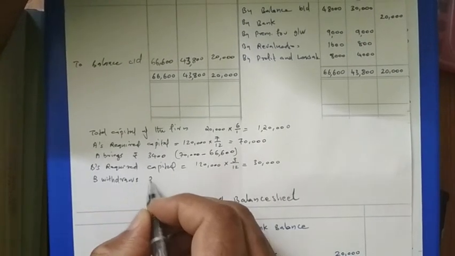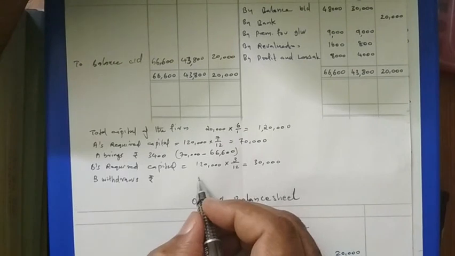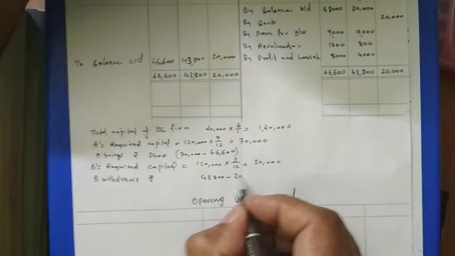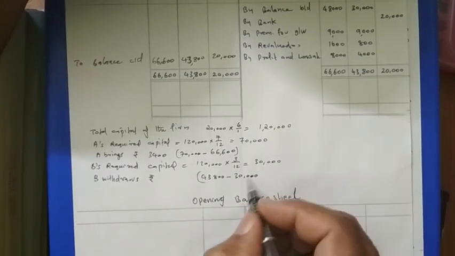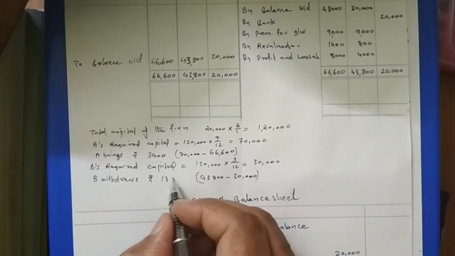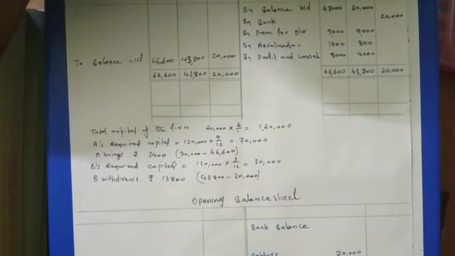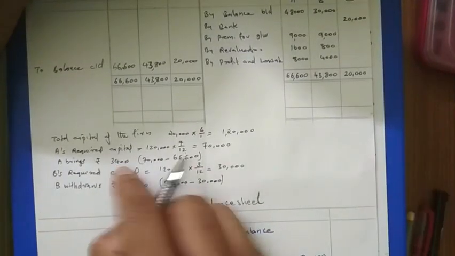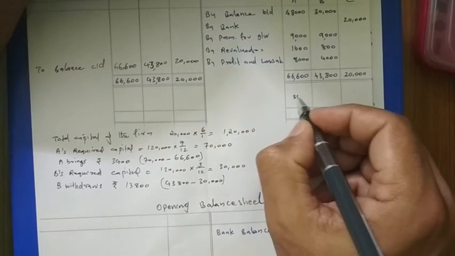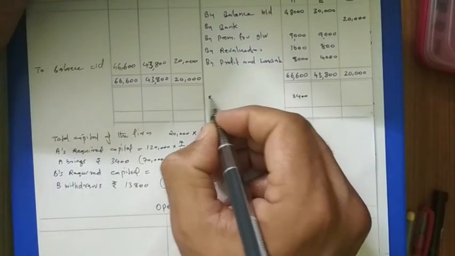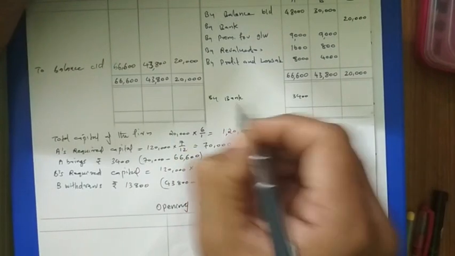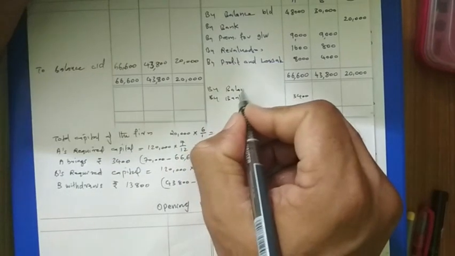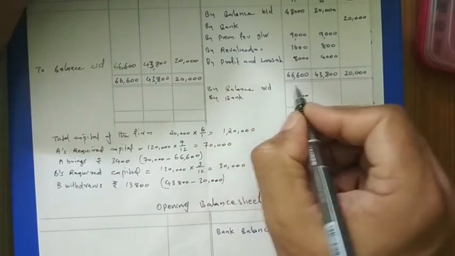B withdraws rupees, how much? 43,800 minus 30,000, it is coming 13,800. Then these things we have to write here. A is bringing 3,400 now, so in A's column we have to write 3,400. This will be by bank. Before that, this balance we have to bring down. By balance brought down.